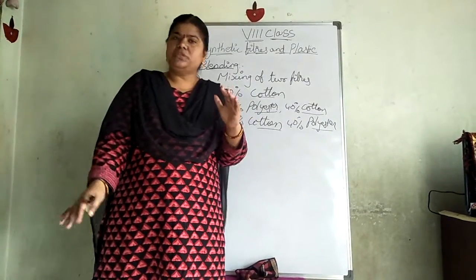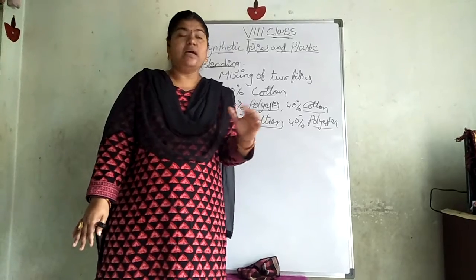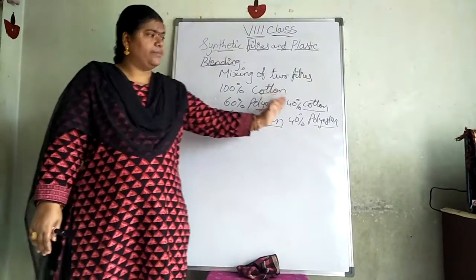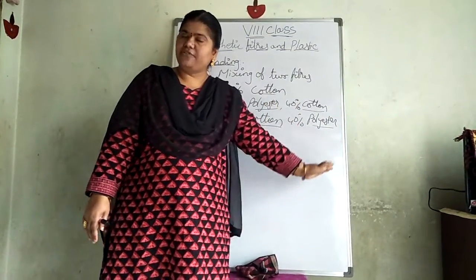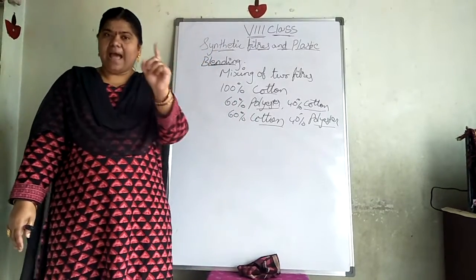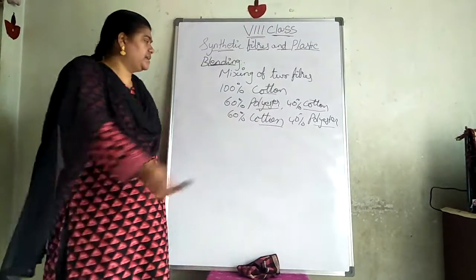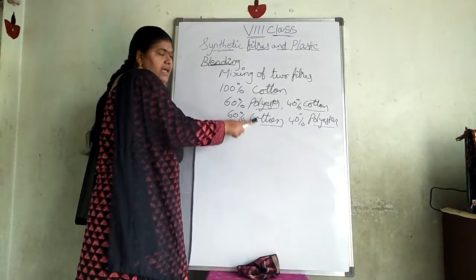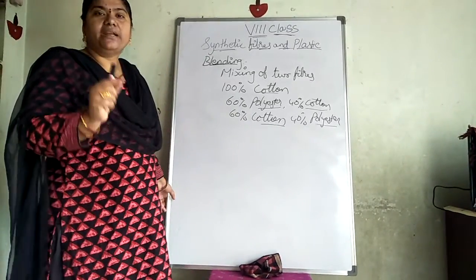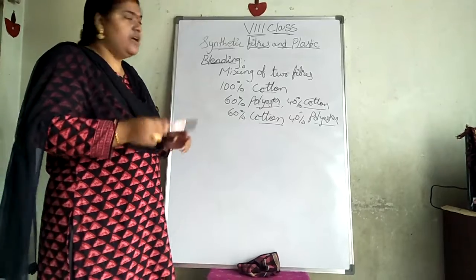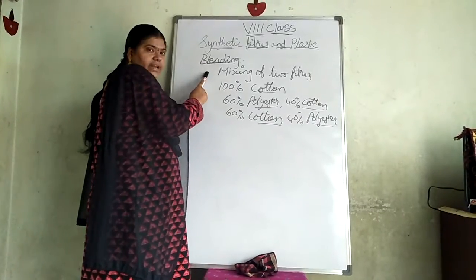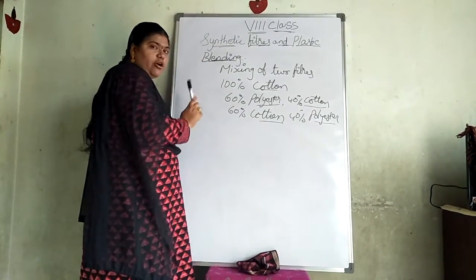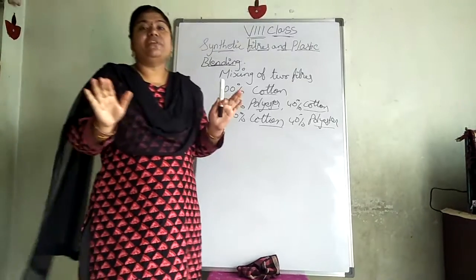Mostly we can use the blended items, when they are mixed with two fibers, but we have to see that the natural fiber has the higher percentage, and the remaining must be artificial fiber. Whenever we are using blended items, they will be wrinkle free.